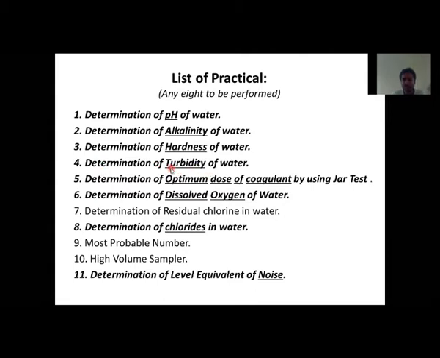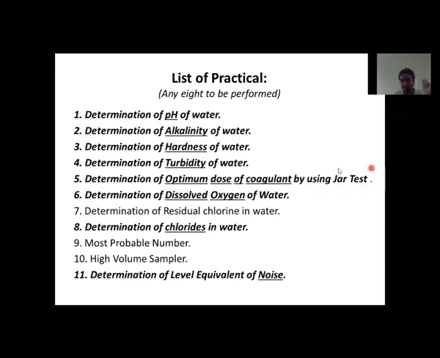Next is the determination of turbidity of water. Now, what is the meaning of turbidity? Whenever we drink water, if there is any grit or particles present in the water, are we going to drink that water? No. So what does that show? It makes the water unpleasant, and we don't feel the aesthetics of the water. We don't like to drink water which has any kind of grit or particles present in it. To check whether the water has any such particles or not, we are going to perform this practical, which is called the turbidity of water.